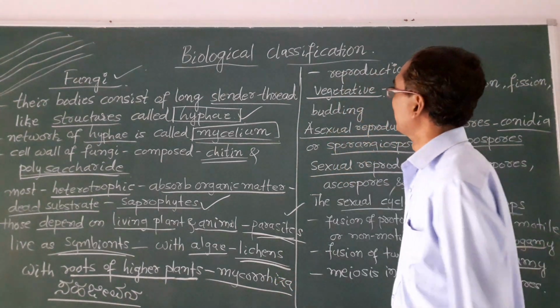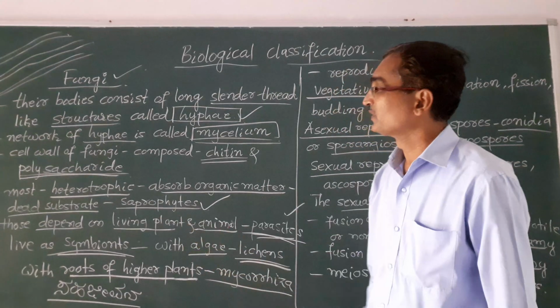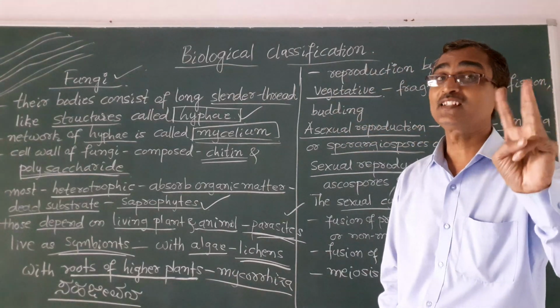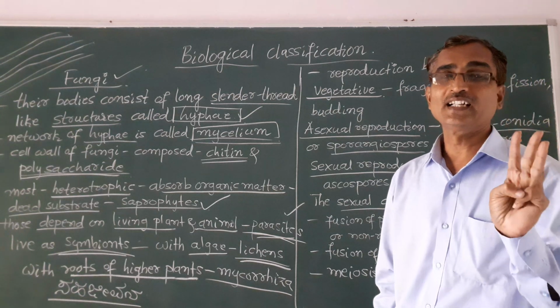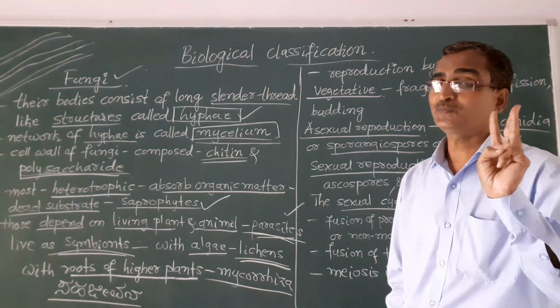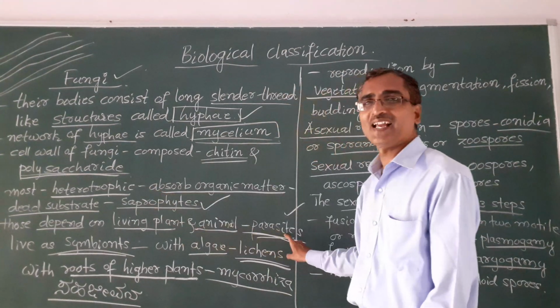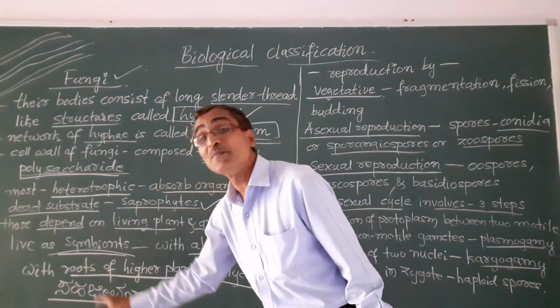Fine. So this is about how these fungi live. There are three types based on their deriving food. One is heterotrophic, another one is parasite, and another one is symbionts.